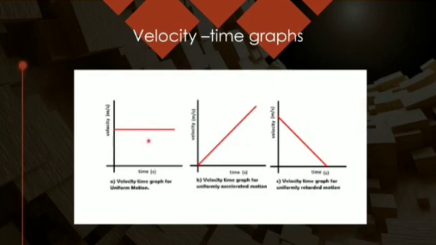If I want to study some velocity time graphs, then if the velocity time graph is coming a straight line parallel to the time axis, it means it is uniform motion. But if it is coming with a slope like this, positive slope, then it means it is uniformly accelerated motion, because velocity is changing by equal amounts and in positive direction.